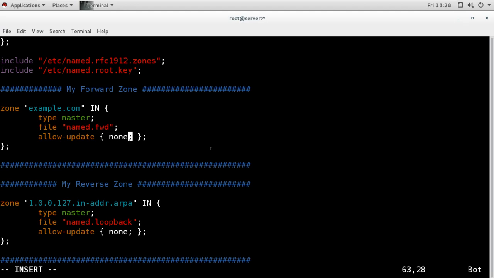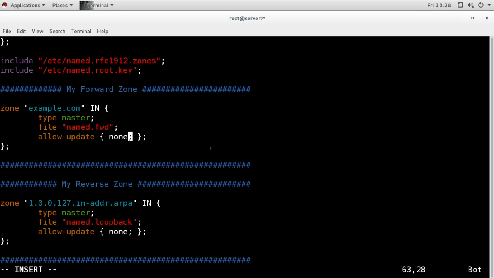If your server is not secure, anyone can do the update. In Active Directory, security is available by default, so dynamic update is available there. But here, if you want dynamic update, you allow update to the DHCP server. You give the DHCP server IP here, and whenever you change the IP for a client, it will update the record in this DNS server.